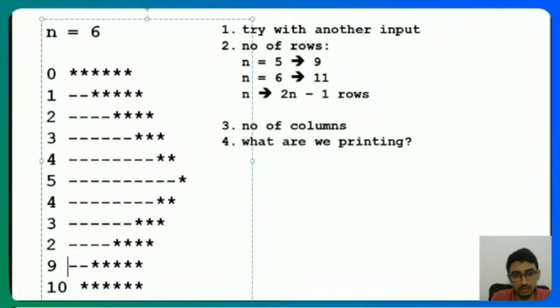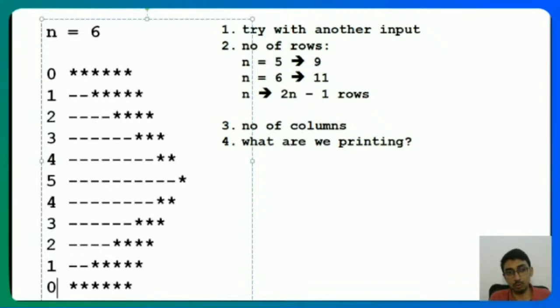The second row, this is the first row, and this is the 0th row. So if I figure out how to print till the 5th row, then I just need to print from the 4th till the 0th row. If I give you a row number, and based on the row number you are able to print the entire line, then I just need to reverse the row number order and I can get the same output.